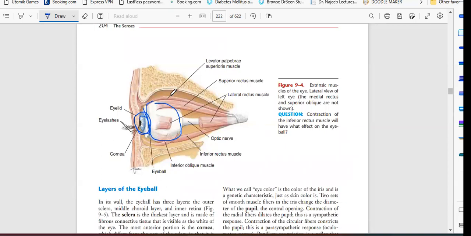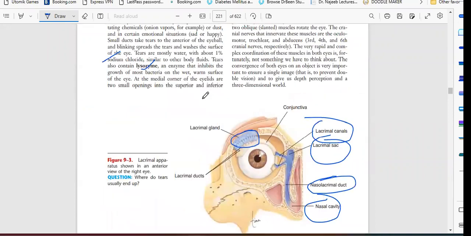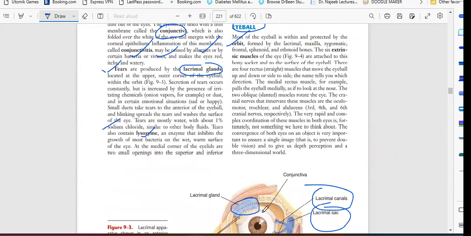And the eyeball is attached by the muscles. So this is the muscle, this is the muscle, this is the muscle, this is the muscle. Four muscles are there, as well as we have the covering of bones. In between the bones, we have the eyeball. So the ethmoid bone is there. Let's see the eyeball orbit.